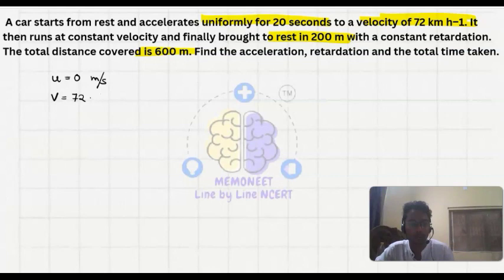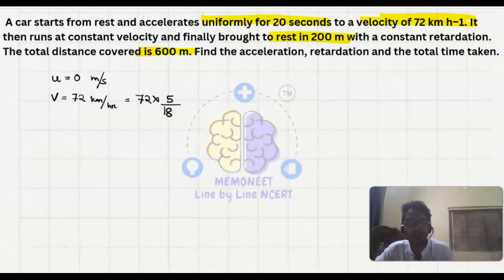So 72 kilometer per hour, if we try to change it to meter per second, that is 72 into 1000 upon 3600. Okay, why am I doing that? Because I am converting kilometer to meter and hour to second. So instead of 1000 upon 3600, I can also write 5 upon 18.